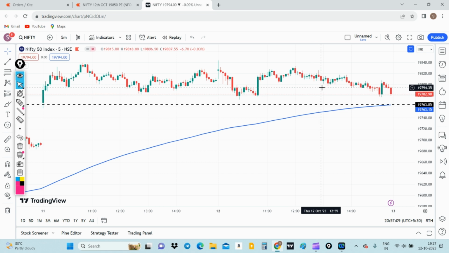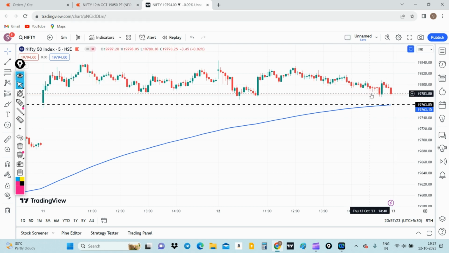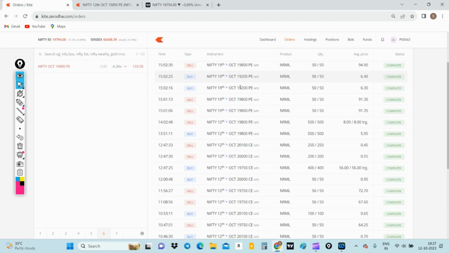In the afternoon session over here, if you see, the Nifty was trading around 19,800 to 19,820 odd levels. So I thought Nifty would break down. The premium was very low, around 6 rupees. I thought Nifty would give slight momentum on the downside, but the premium went to a maximum of 10 rupees. The premium went to the exact high of 10.1 rupees.